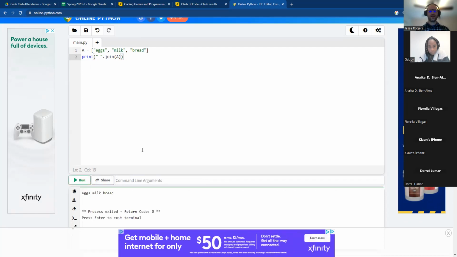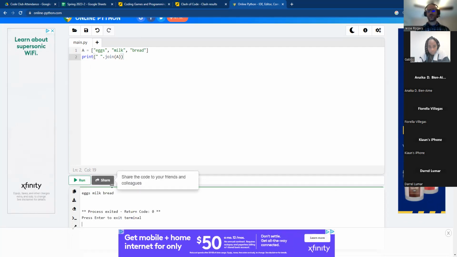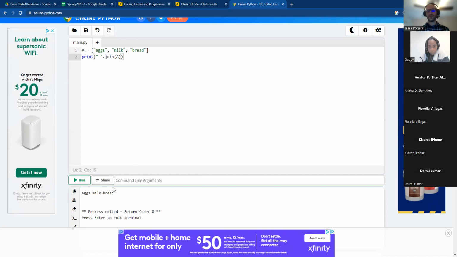So I can run that and you'll see that it doesn't have all those extra symbols the way that a list does. So that's what he was doing, inserting a space here, and I could insert any character. I could put like the and symbol if I wanted to, and then it's going to separate each of them with an and symbol.